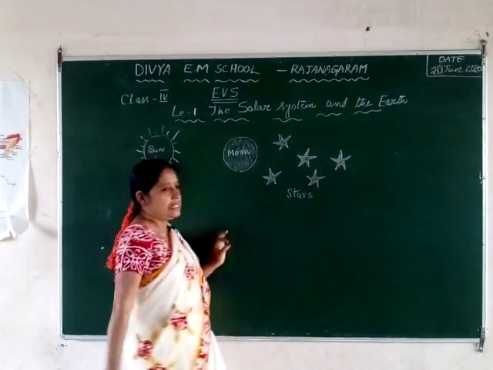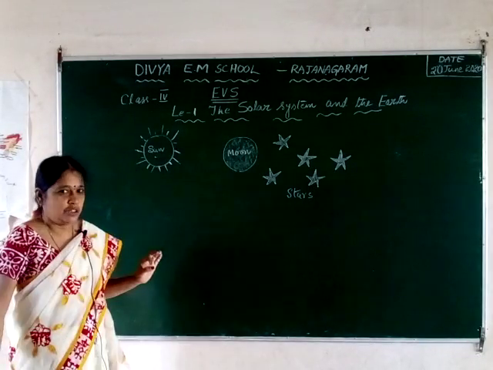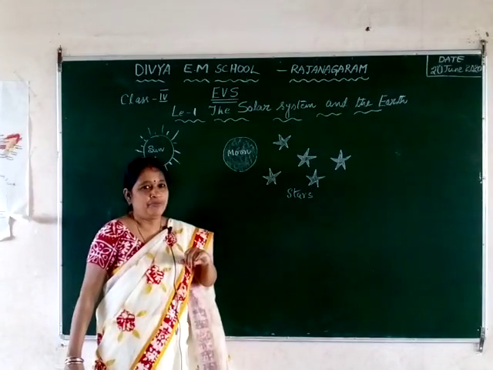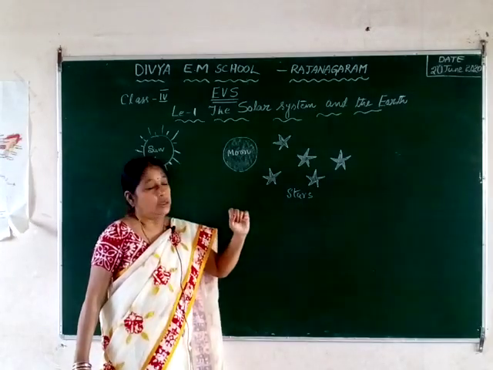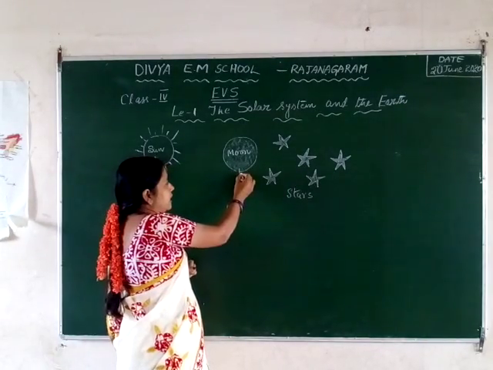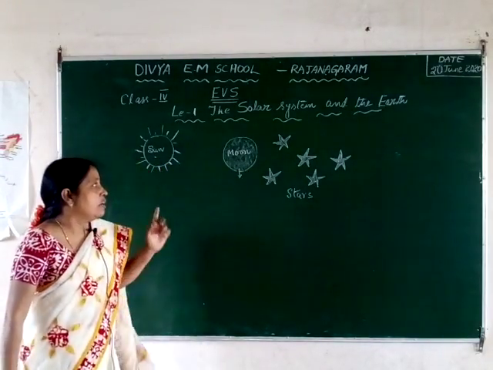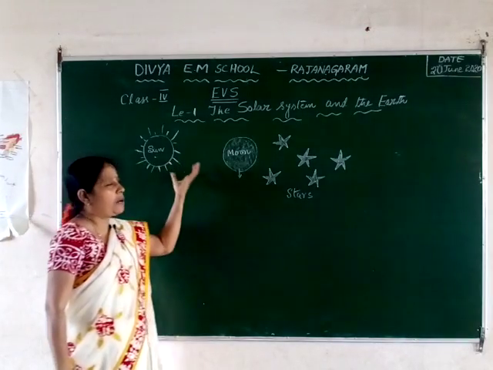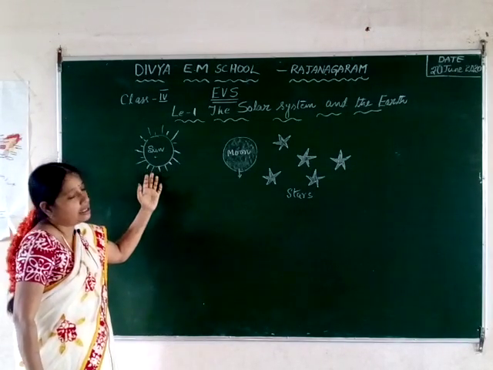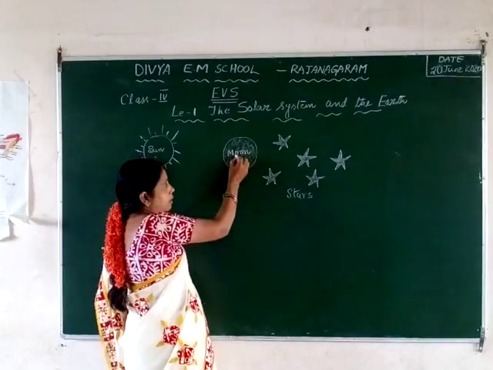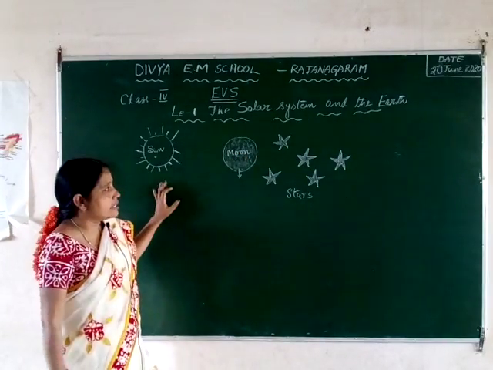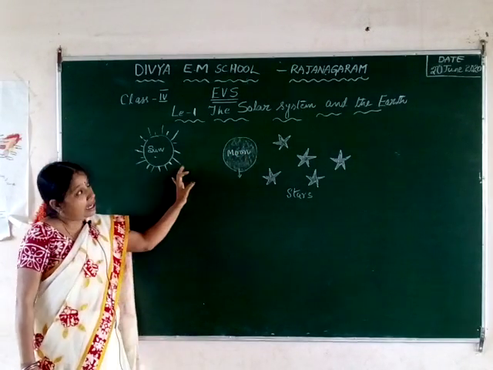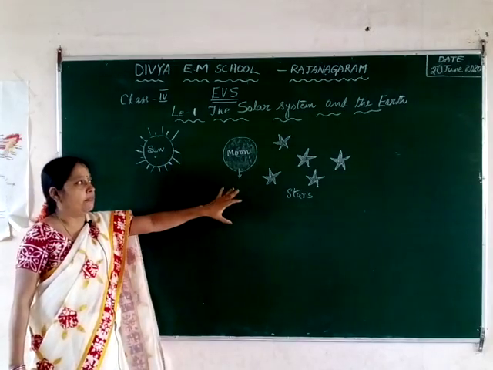In your LKG there is a rhyme about these stars. And another object we can see only in the night time, which is not as bright as the sun we see in the daytime, is the moon. So these are the things we see during the daytime and the night time.